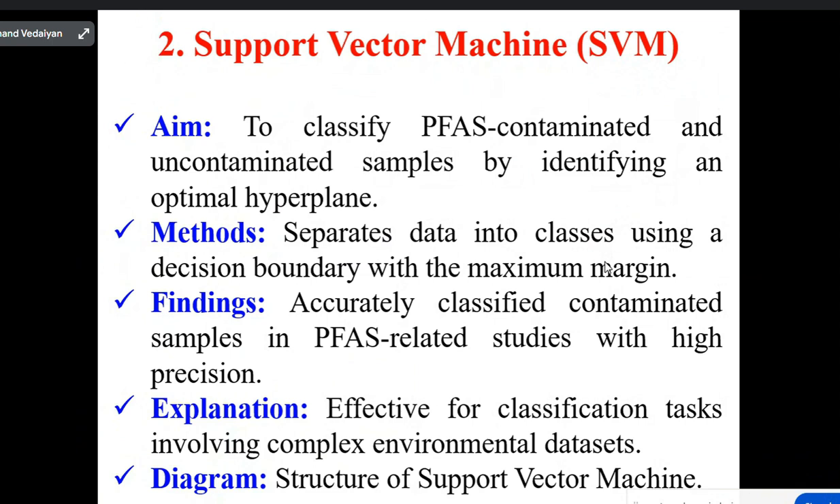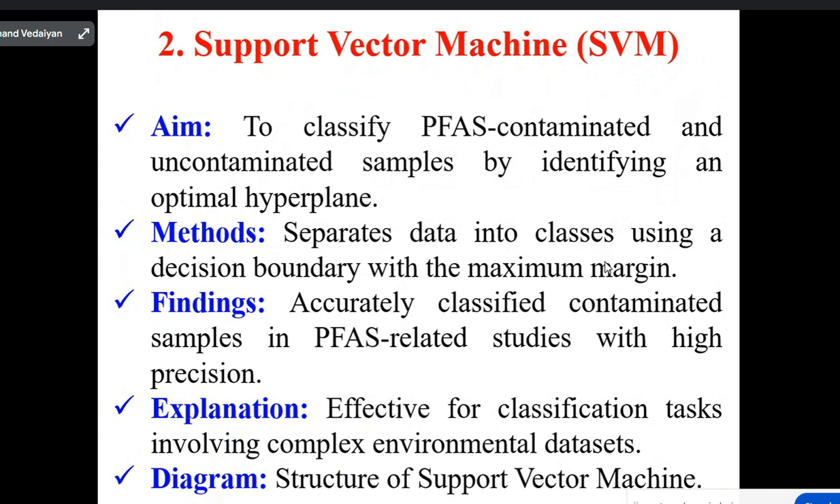Sir, the example is trying to find the wine type based on the acidity level and sugar level. Correct, correct. We can do this with support vector machine.